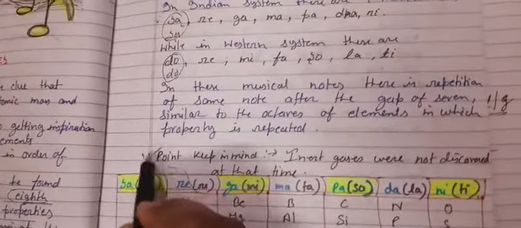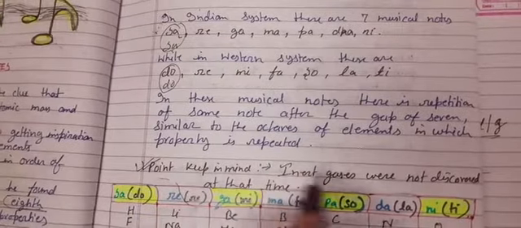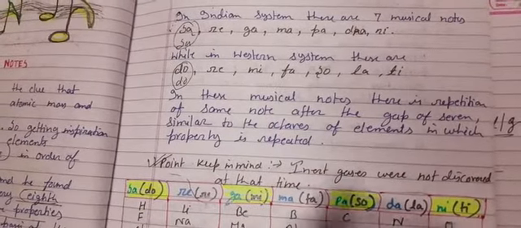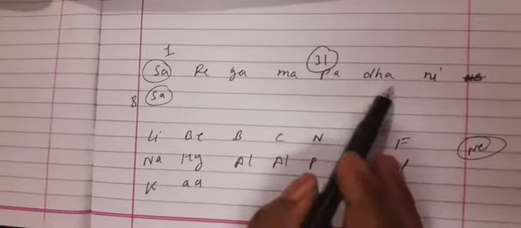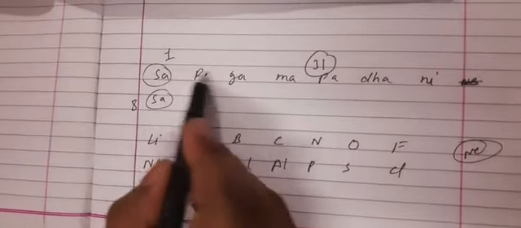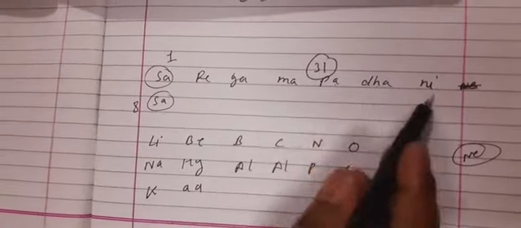Here one point we have to keep in mind: inert gases were not discovered at that time. Why I'm telling you, just see, I have written here that sa re ga ma pa dha ni sa means first, second, third, fourth, fifth, sixth, seventh.